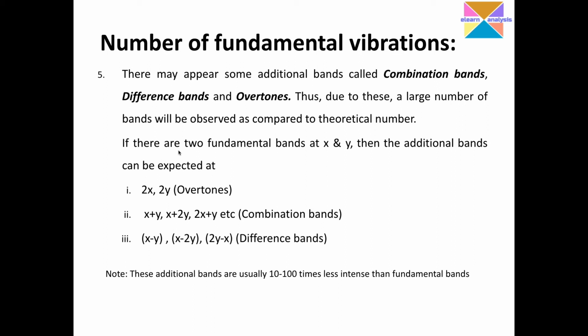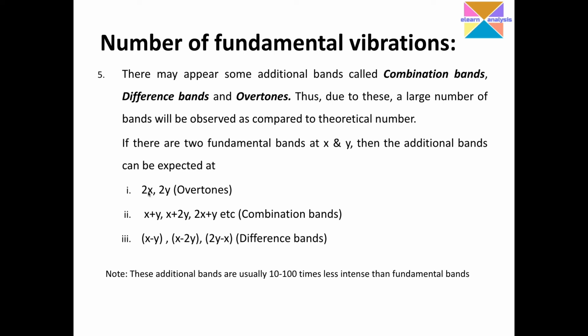If there are two fundamental bands, for example, X and Y, then additional bands can be expected at 2 times the distance of this fundamental band, that is X, and 2 times the distance of the fundamental band Y. In that particular case, we call them overtones.